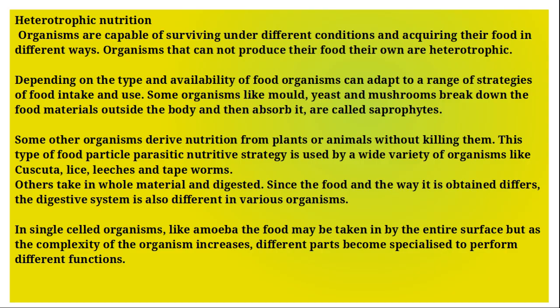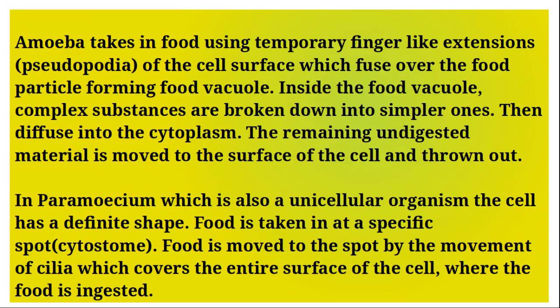Some other organisms derive nutrition from plants or animals without killing them. This parasitic nutritive strategy is used by a wide variety of organisms like cuscuta, lice, leeches and tapeworms. Others take in whole material and digest it. Since the food and the way it is obtained differs, the digestive system is also different in various organisms. In single cell organisms like amoeba, the food may be taken in by the entire surface. But as the complexity of the organism increases, different parts become specialized to perform different functions.